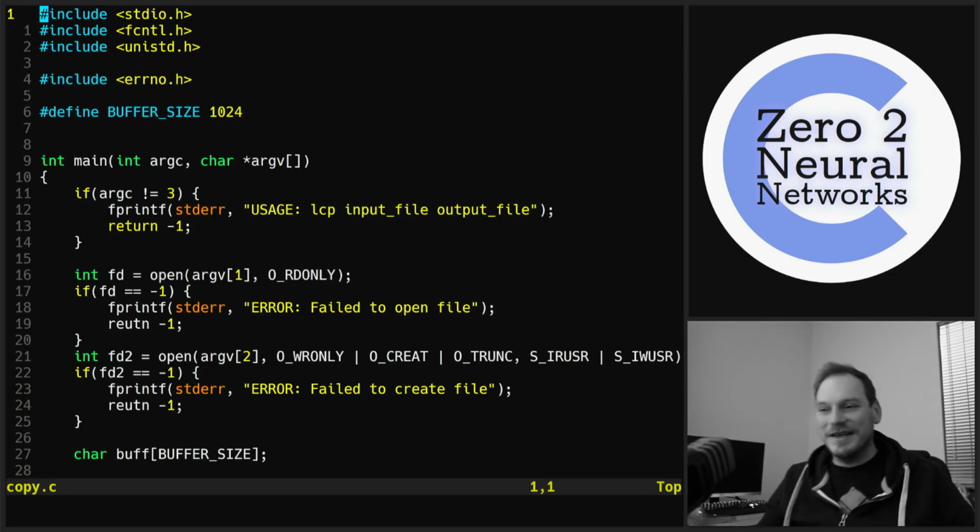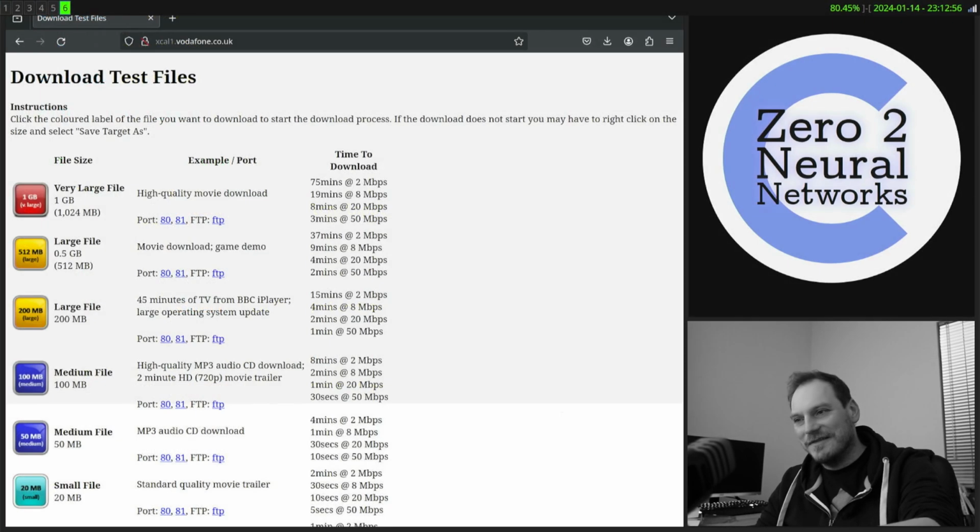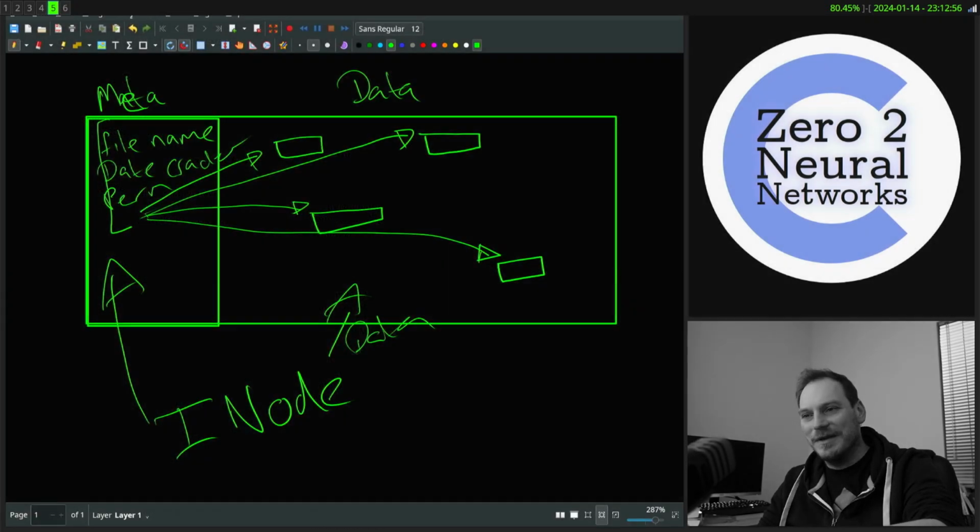Right, so that's how you copy files. There's a little bit about file handling to get the new year started off with a bang.